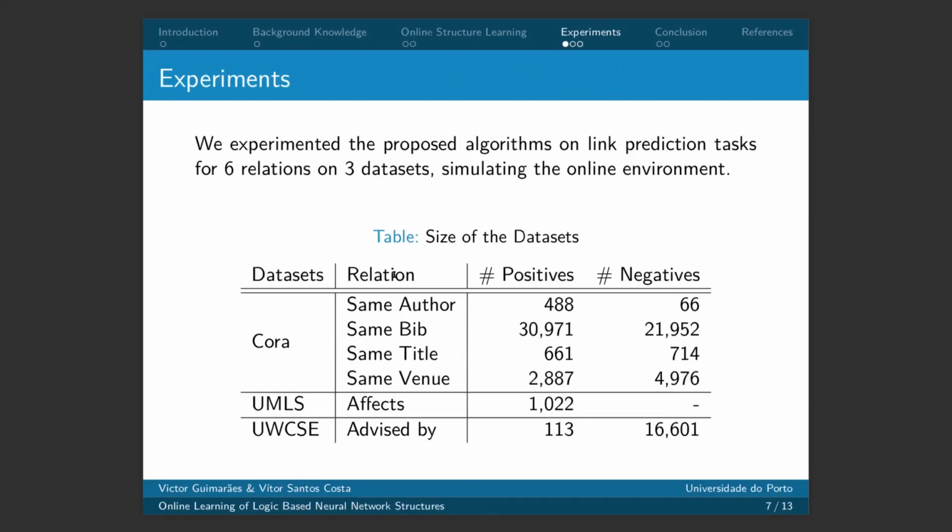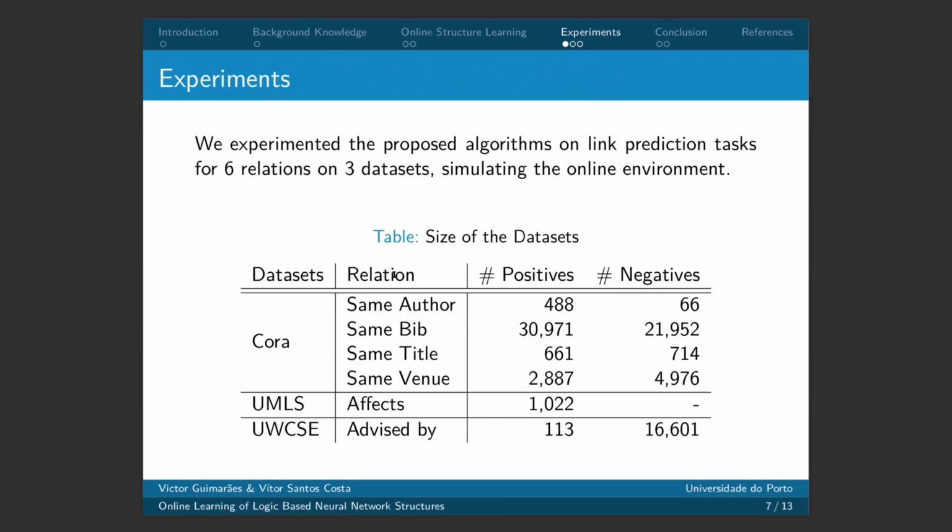We performed some experiments with these systems on three datasets: the Costa, UMLS, and the UWCSE datasets. These are all batch datasets, so in order to test the online learning algorithm, we have to simulate an online environment.